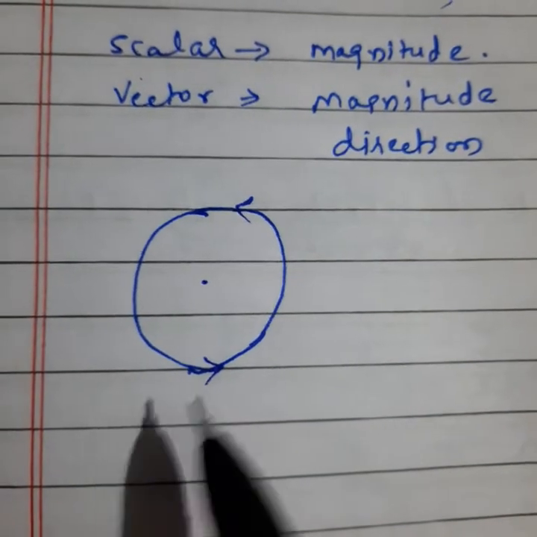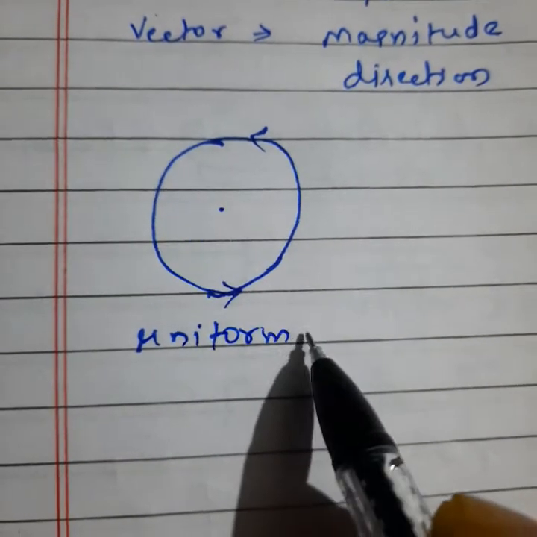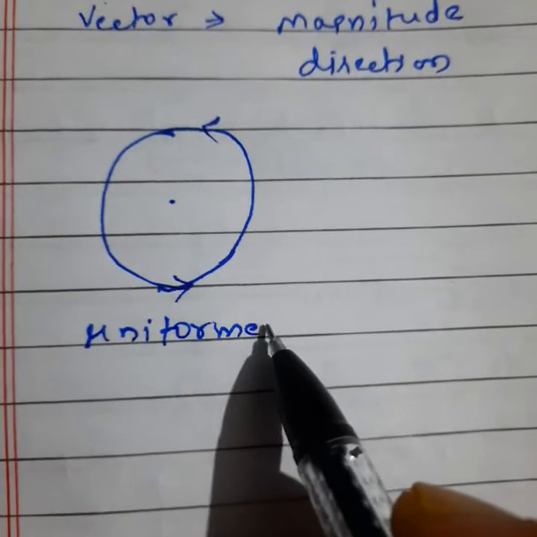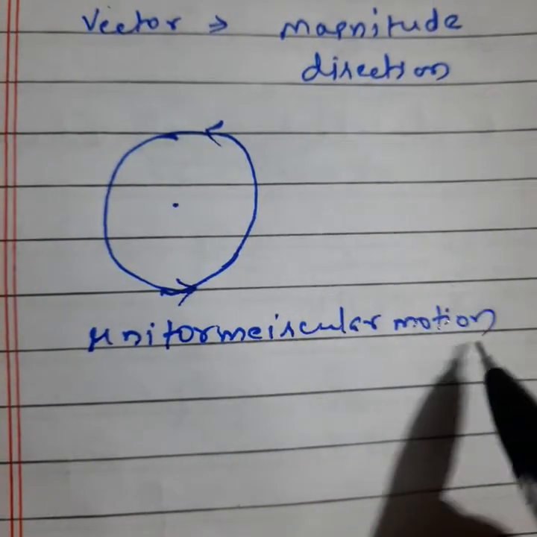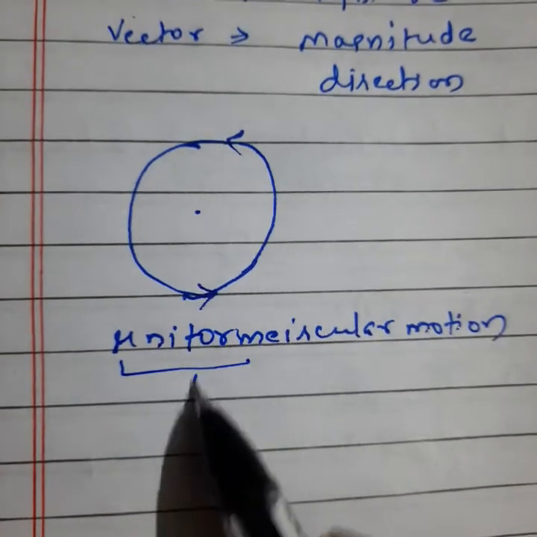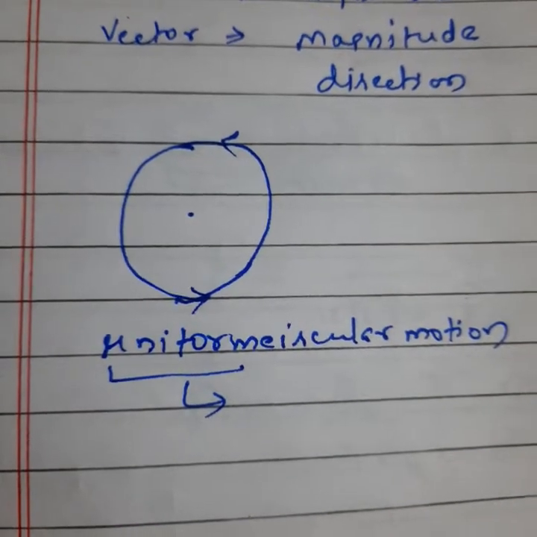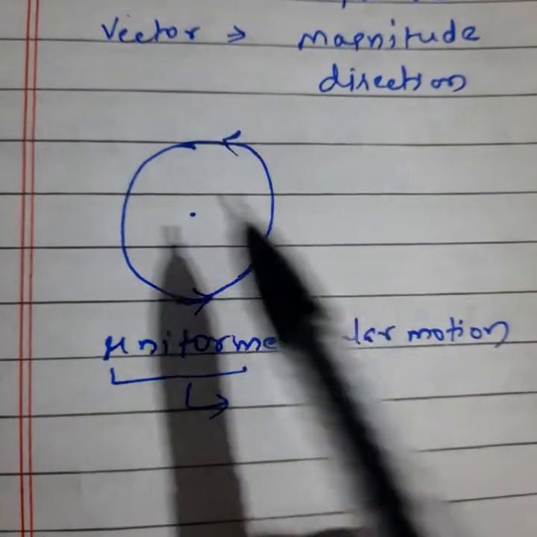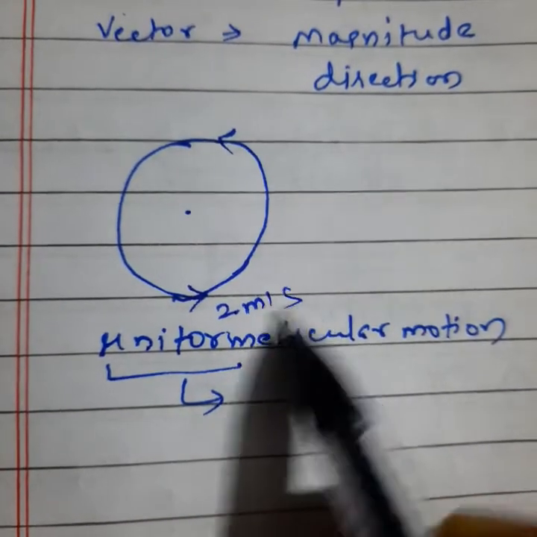Clear? If we talk about uniform circular motion, what? Uniform circular motion. In the case of uniform circular motion, you know the meaning of uniform. Uniform means equal in every case. So if we talk about circular motion, here the speed is 2 meter per second.